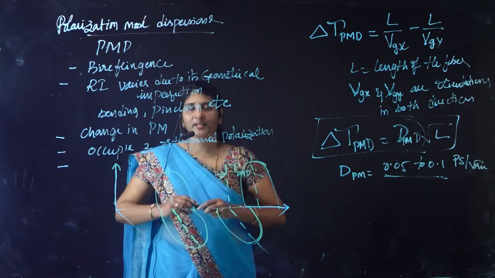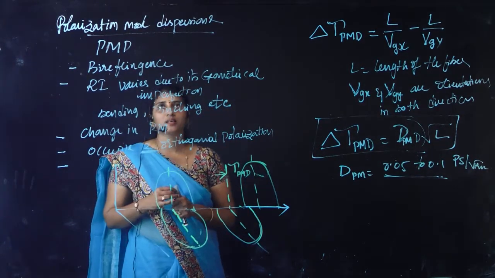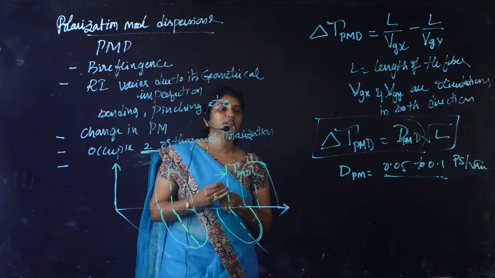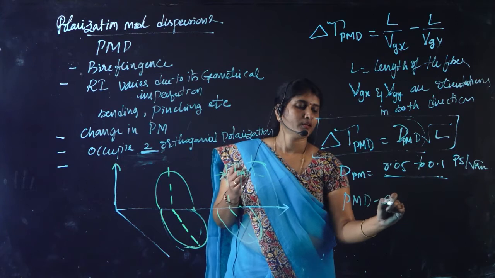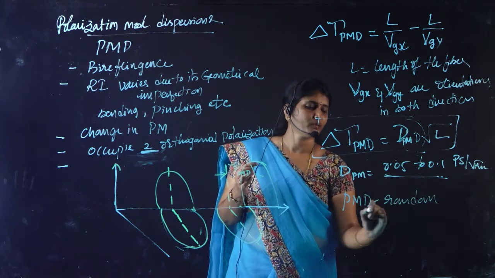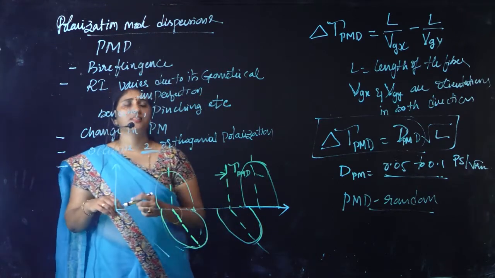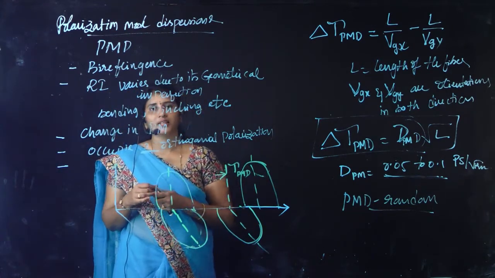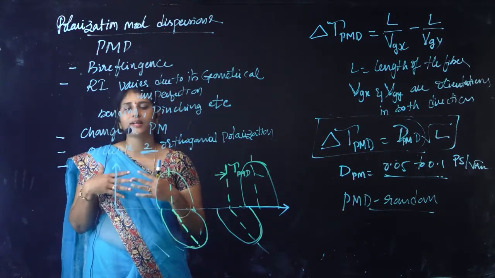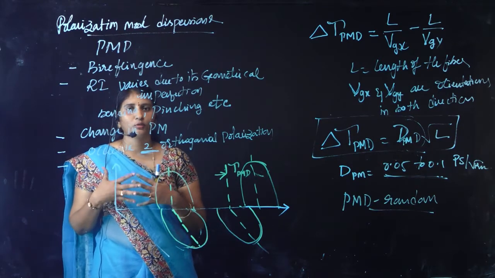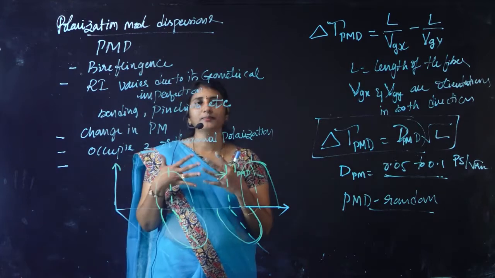Actually, chromatic dispersion, what we have discussed in material dispersion, is a constant phenomenon, whereas polarization mode dispersion is a random phenomenon. Why is it random? Because it mainly depends on the birefringence effect, and as we travel along the length of the fiber, what type of imperfections are encountered by the light ray cannot be known, and it will be varying along the length.